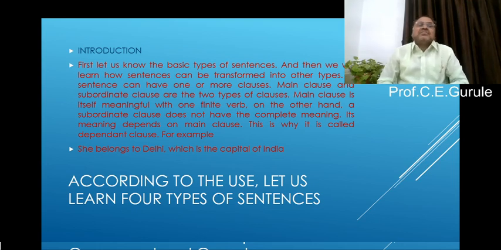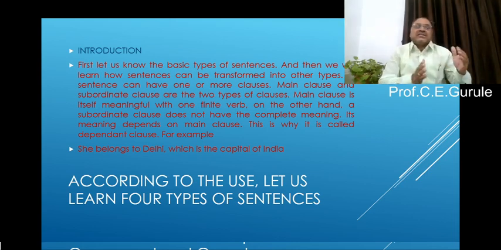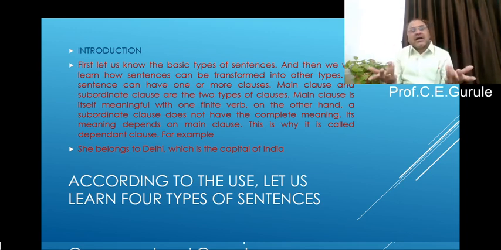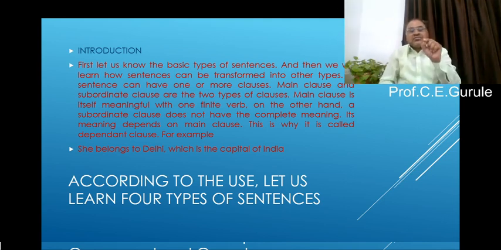So let us take an example. She belongs to Delhi, which is the capital of India. In this sentence, she belongs to Delhi is a main clause because it gives the full meaning. But when you only utter "which is the capital of India," we don't get the meaning, because this "which," the subordinate conjunction, has lost the meaning of that sentence. That is why this is called a subordinate clause.